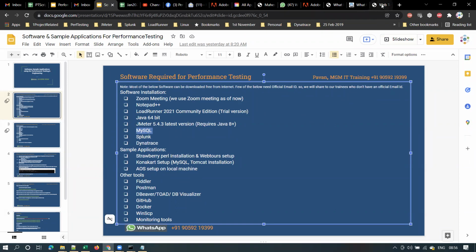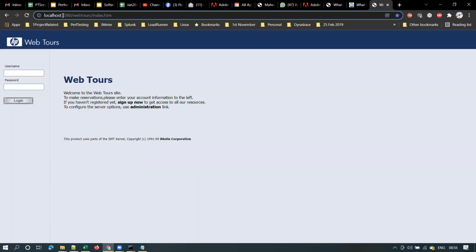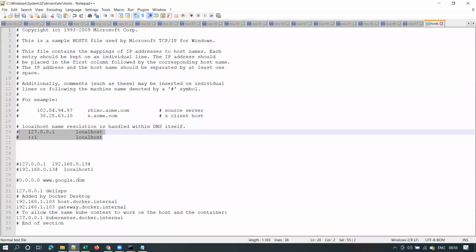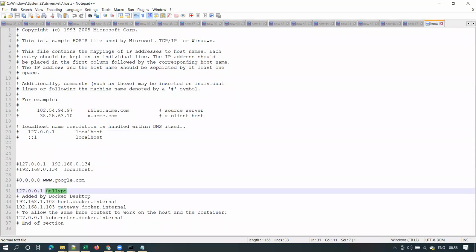Clear, guys? Coming back to this, observe here, I used localhost. Localhost is nothing but my local machine. Now if I want to give some other name to my computer in the host file, I gave it here as Dell XPS.